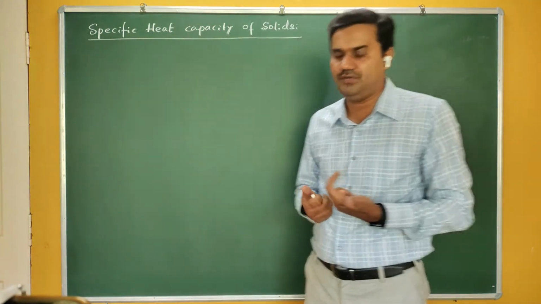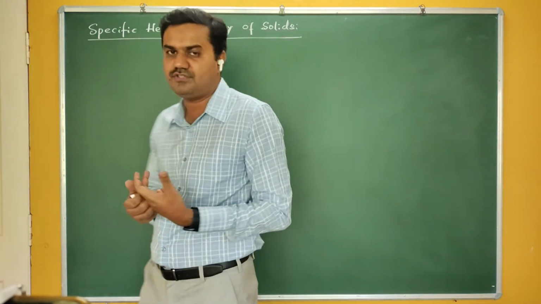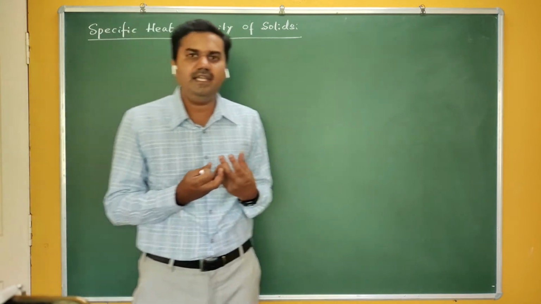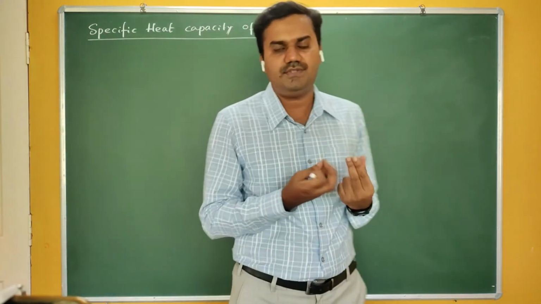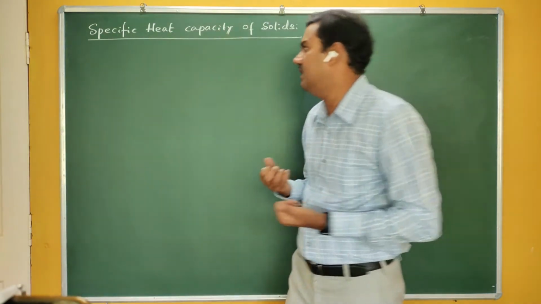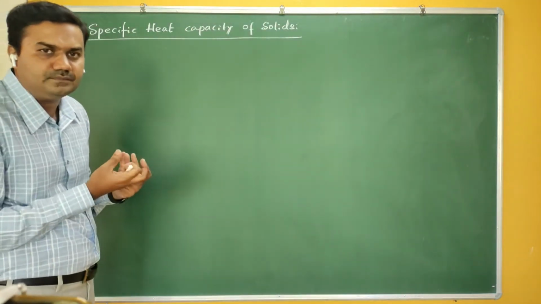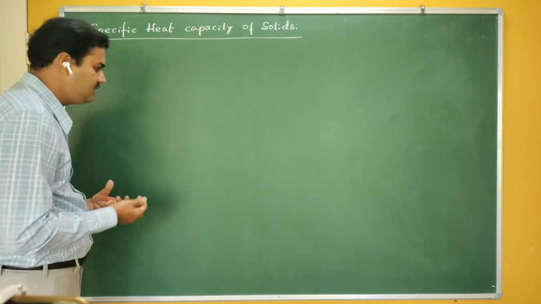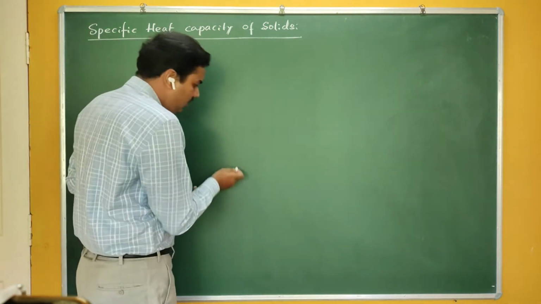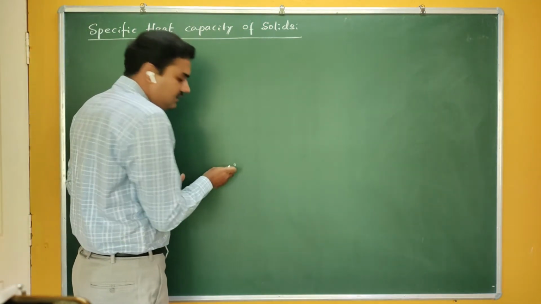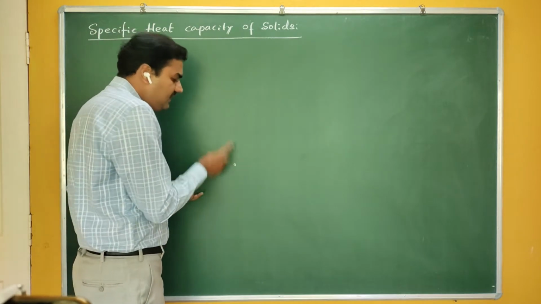But in case of solids, you know what is meant by solids? Solids have a highly positional order. Their position is fixed. They cannot move from each other. If you take a particular atom here, then throughout its life it remains here only.